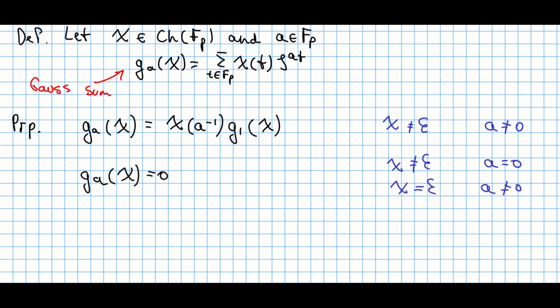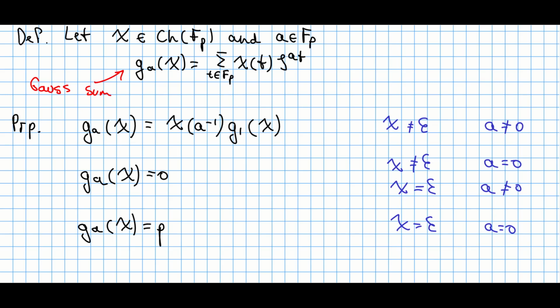Now what about the rest of the cases? If we still assume that this character chi is non-trivial, however this time a is 0, then this Gauss sum will be equal to 0. Or you can do vice versa. If your character is trivial but you still have a non-zero element a, then you will still get 0 in this Gauss sum. There's only one case left, when the character is trivial and a is 0 simultaneously. For this case, this Gauss sum is going to be equal to the prime number p. So we automatically computed the Gauss sum for the rest of the 3 cases right over here.